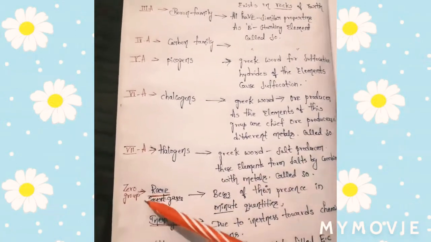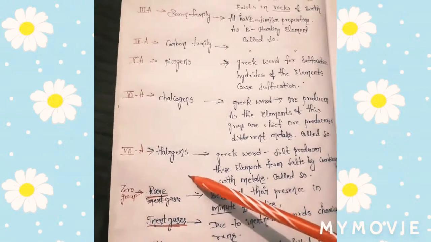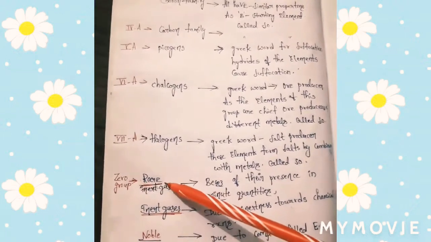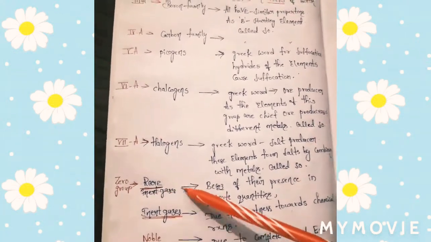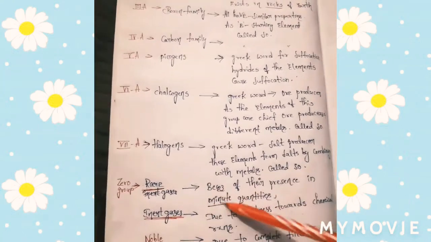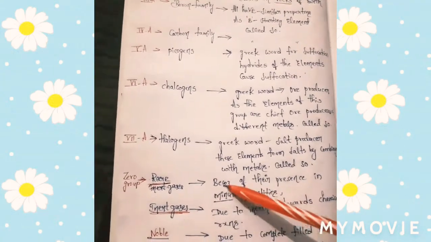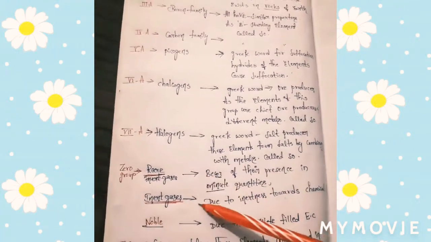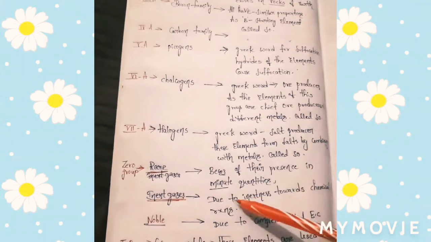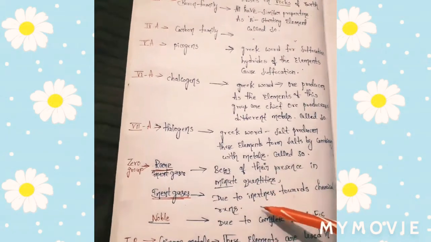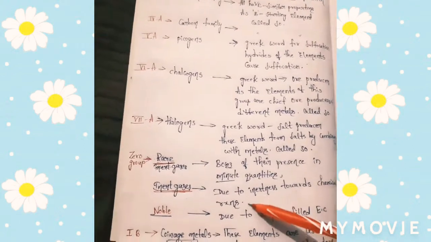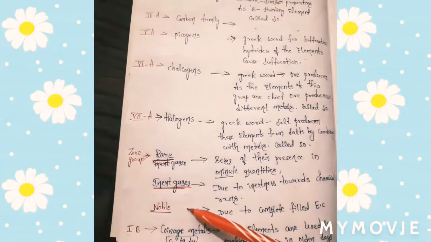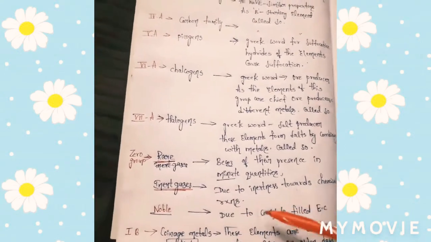Okay, next, zero group. The members of this group are called rare gases, inert gases, and also noble gases. These are called rare gases because of their presence in minute quantities, meaning they are available only in minute quantities. Next, inert gases means they are inert towards chemical reactions, they do not easily participate in chemical reactions, so due to their inertness they are called inert gases. Next, noble gases. Due to completely filled electronic configuration, they are called noble gases.